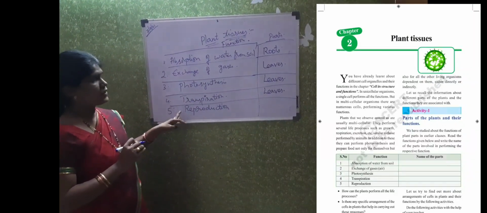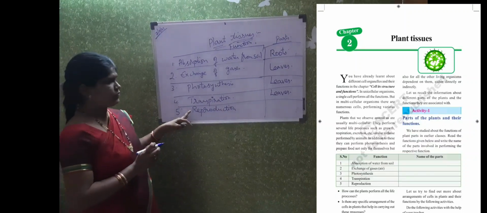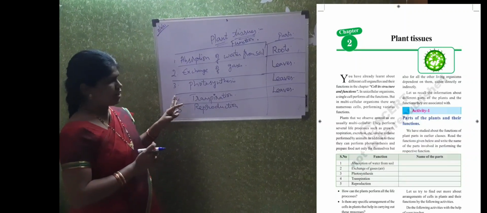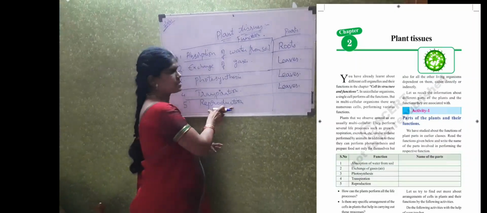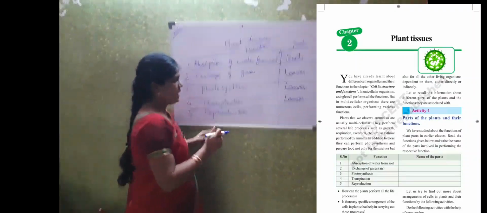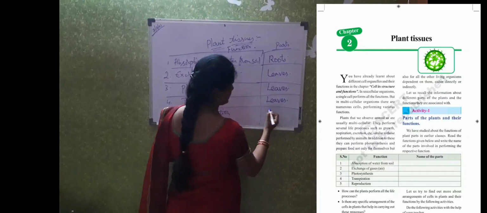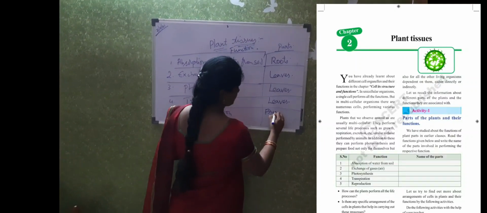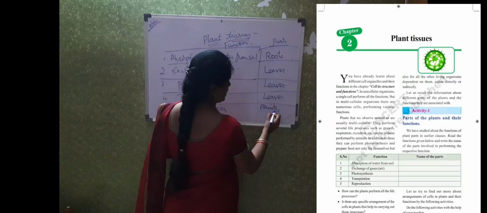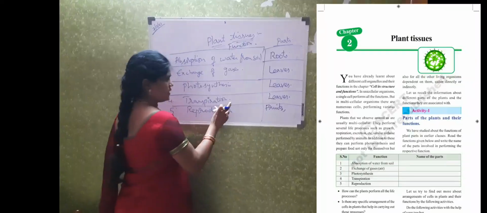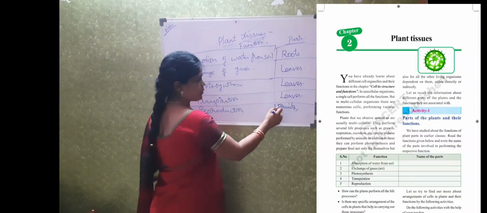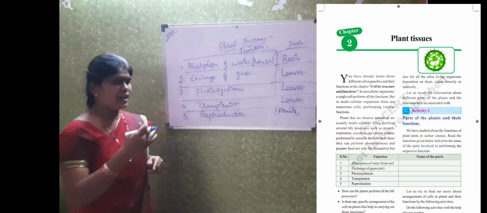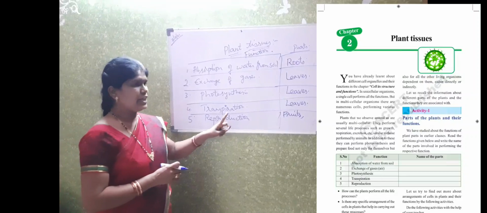Reproduction means giving birth to the organism which is going to give the same type of organism. The process is called reproduction. This reproduction is carried out by fruit. So actually the reproductive part of a plant is the fruit. In the fruit we have the seeds. When the seeds are sown in the soil, we get a new plant.